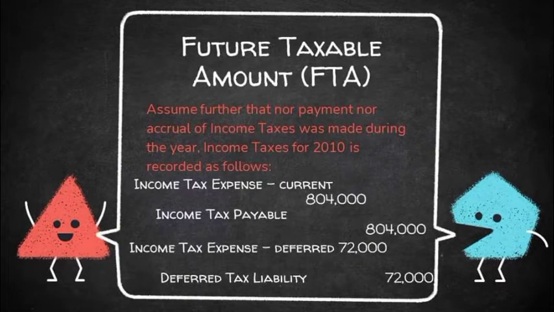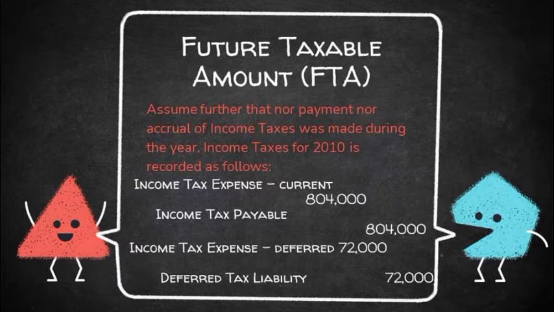Future taxable amount or FTA. Assume further that no payment nor accrual of income taxes was made during the year. Income taxes of 2010 is recorded as follows. Income tax expense, current, 804,000. Income tax payable, 804,000.